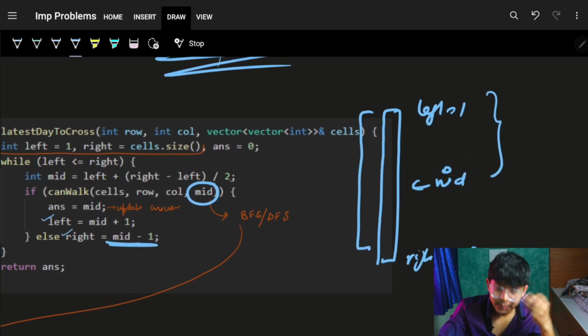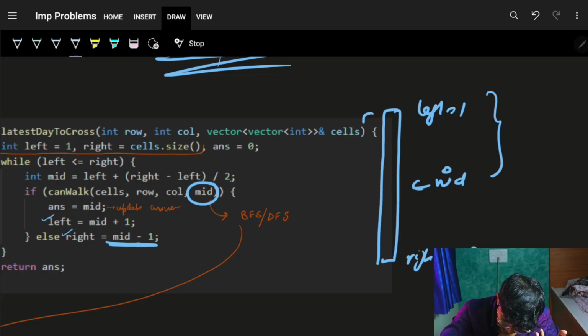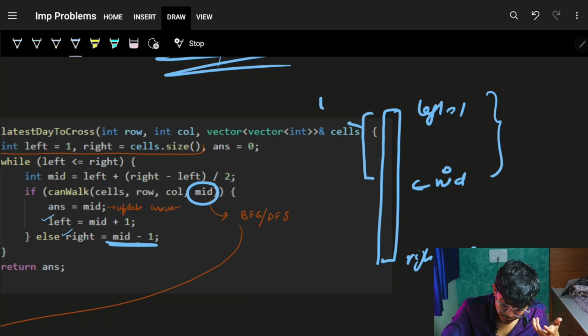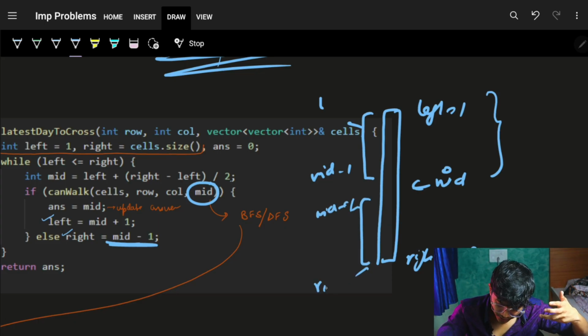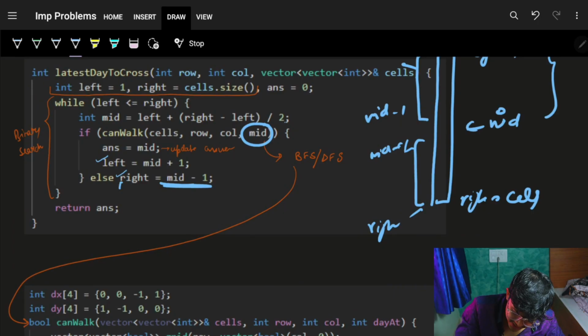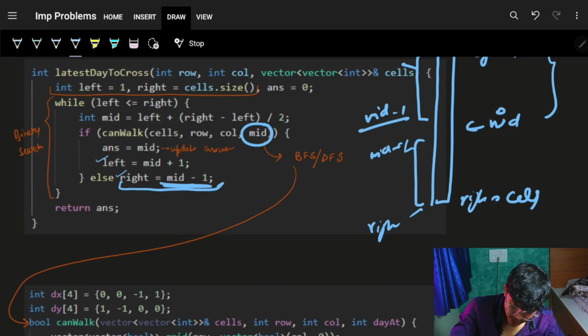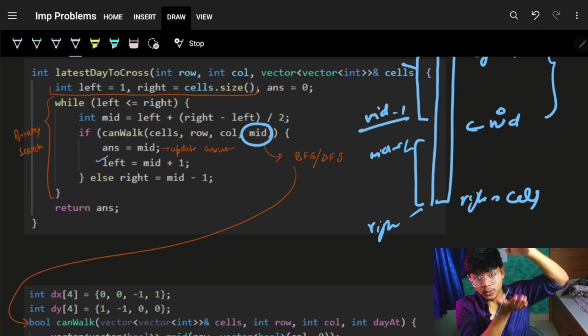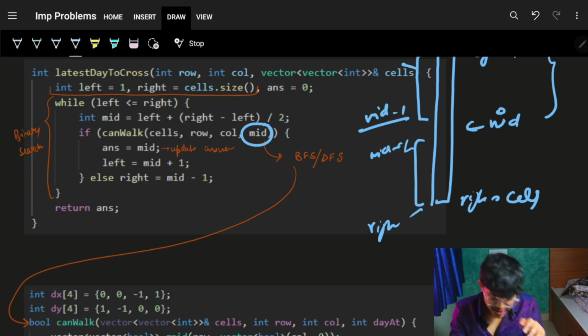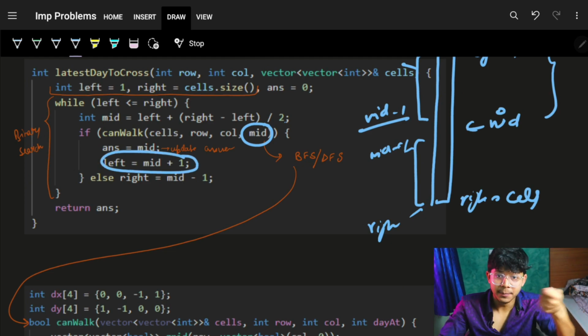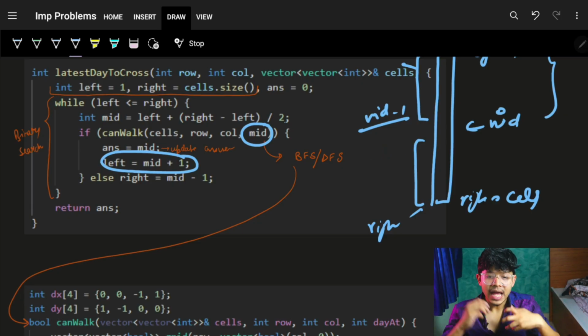So if I'm doing my range modifications, the old range becomes from 1 to mid minus 1, and the new range can become from mid plus 1 to right. That's the reason right is mid minus 1. If it has to go to the bottom range, then left is mid plus 1. That is how you can do an actual binary search.